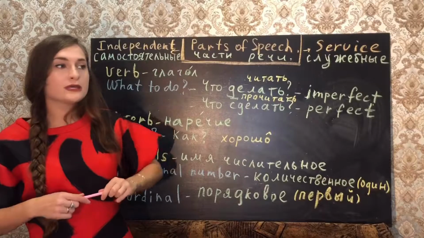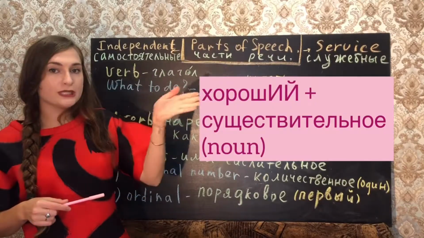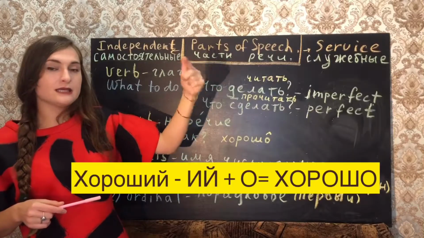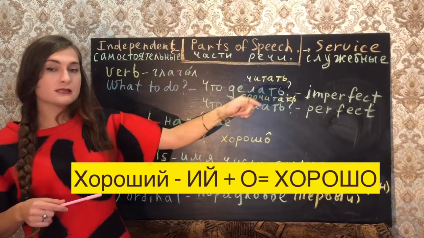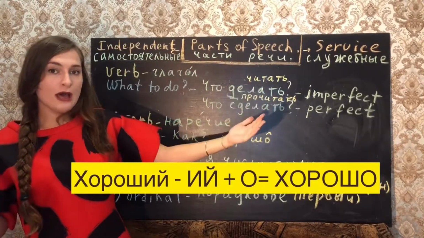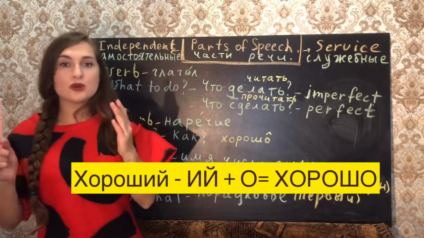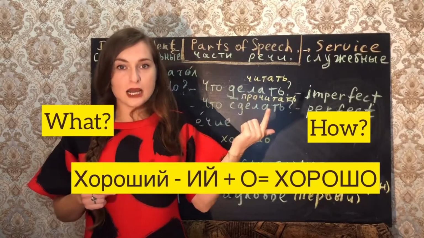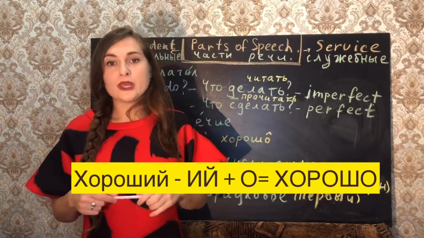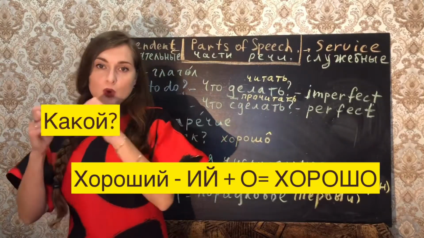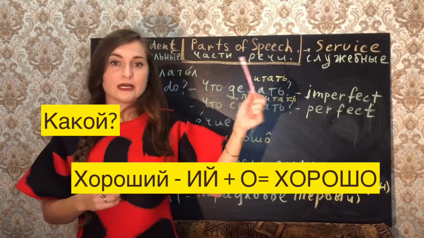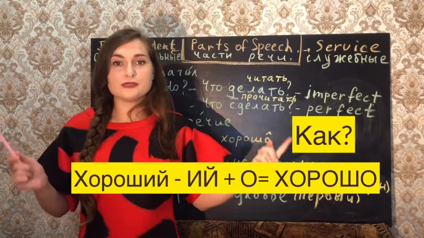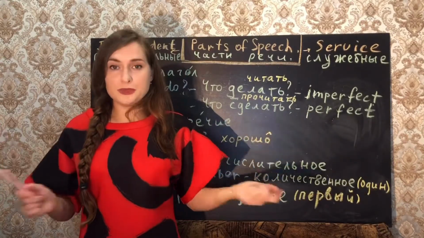For example, we can take the word хороший, it's an adjective, with the ending ий, minus the ending ий, plus the suffix о. And now we have хорошо. Хороший means какой. Хорошо means как, how. Какой хороший. Как хорошо. Different parts of speech with different meanings.